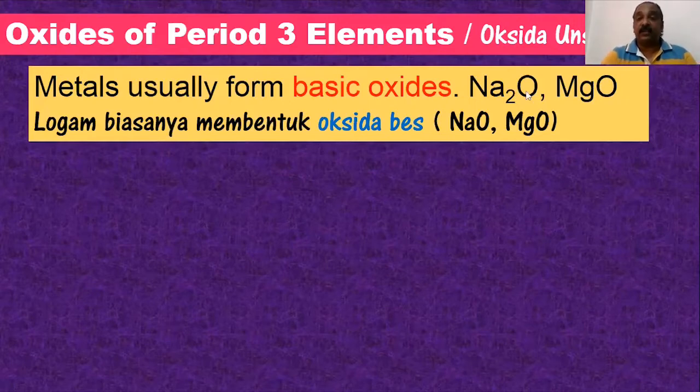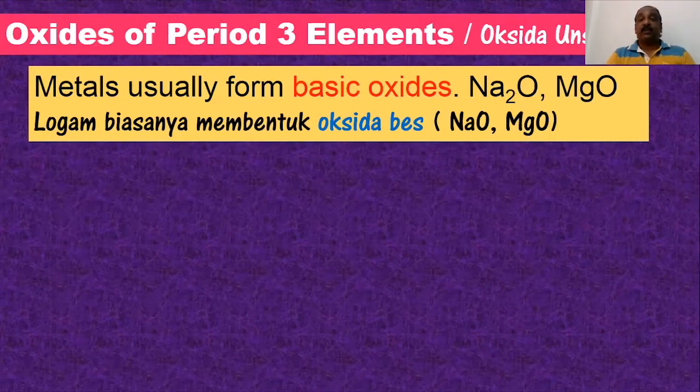All these like sodium oxide, magnesium oxide. Not only these two, but also other metal oxides other than aluminium, but we are talking about period 3, so only these two are considered as the metals in period 3, sodium oxide and magnesium oxide. So these two metal oxides are known as basic oxides atau oksida base.